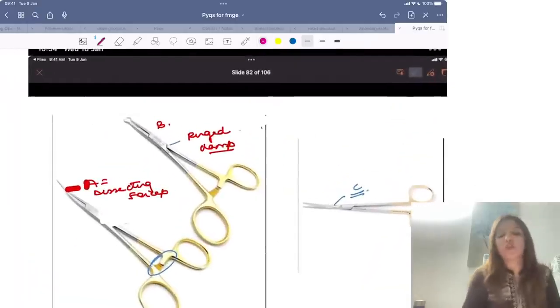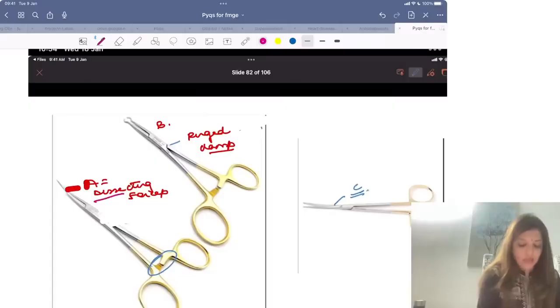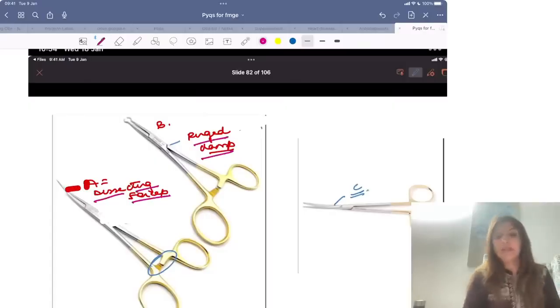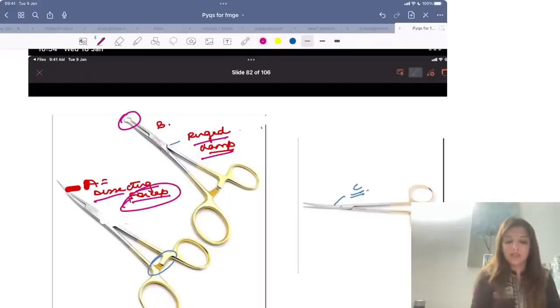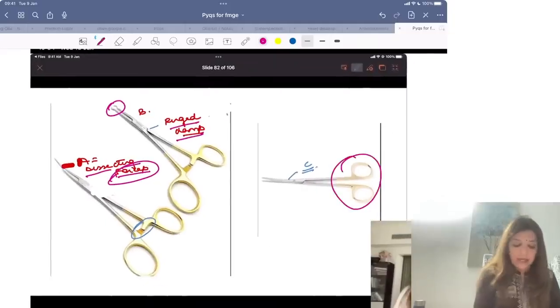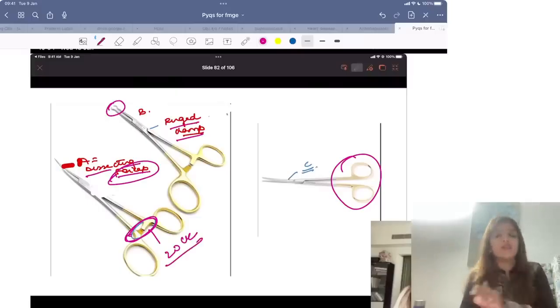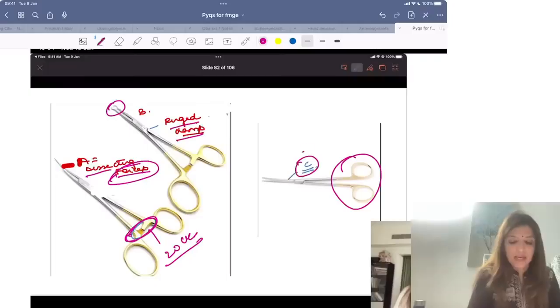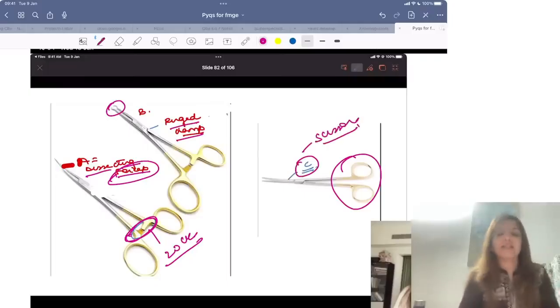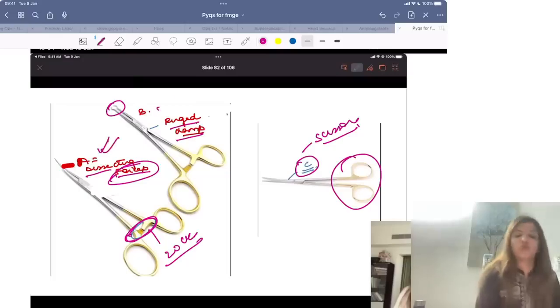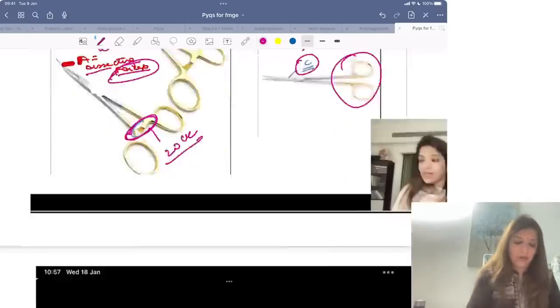Next question. Let's look at these instruments. These are 2 instruments which are used for vasectomy. This is a dissecting forceps and this is a ringed clamp. It is a non-scalpel vasectomy where we don't use any scalpel. We are using a dissecting forceps and a ringed clamp. Why is this called a forceps and not a scissors? Because scissors never have this lock. Lock is seen only in forceps. Lock is never seen in scissors. So this image C is a scissor, whereas image A is a dissecting forceps. So these are 2 instruments which are used in non-scalpel vasectomy.